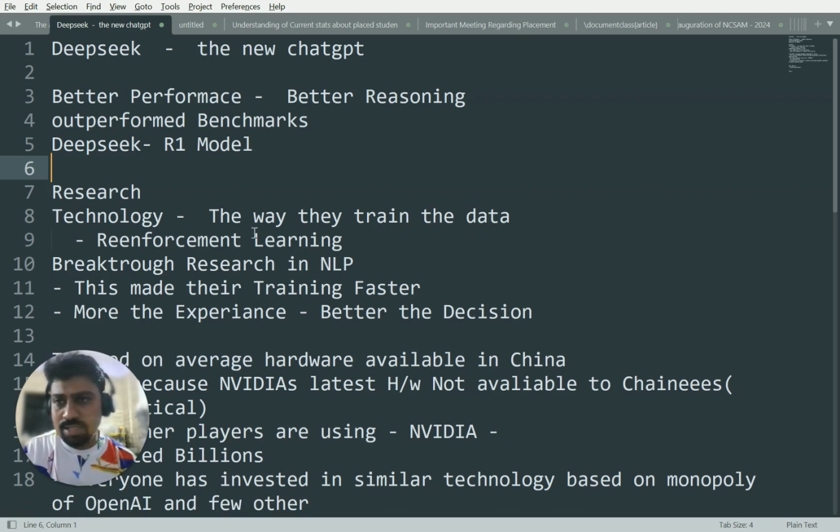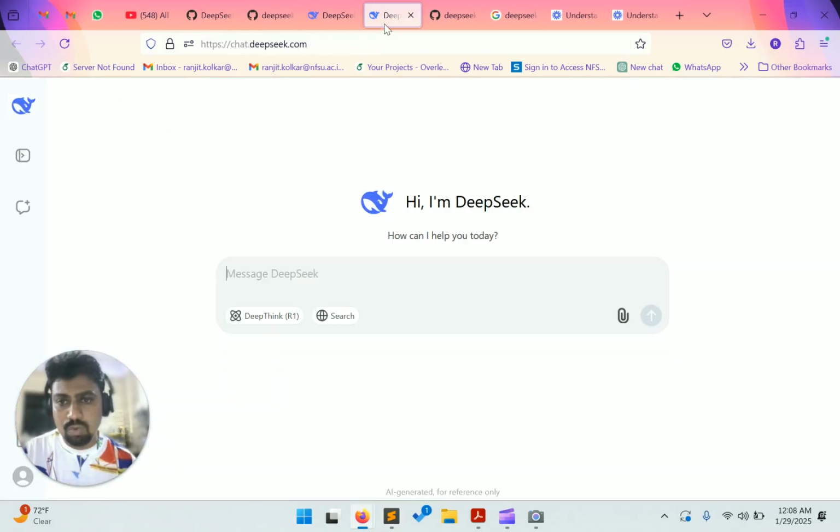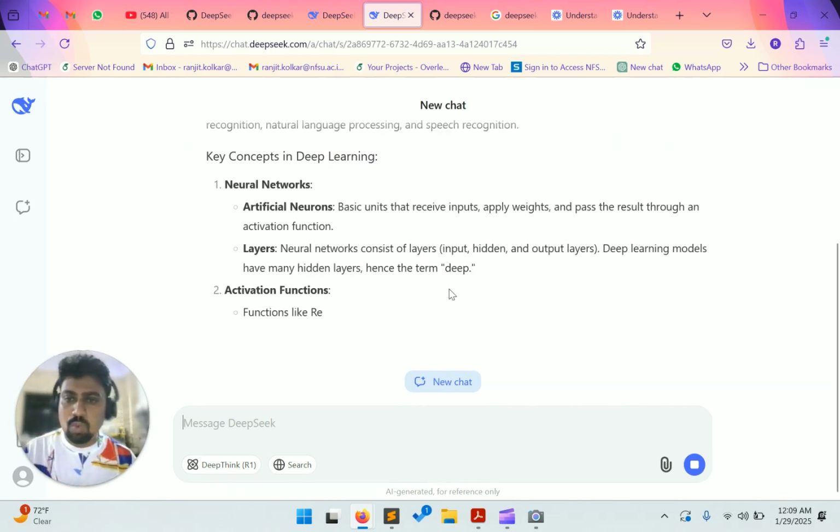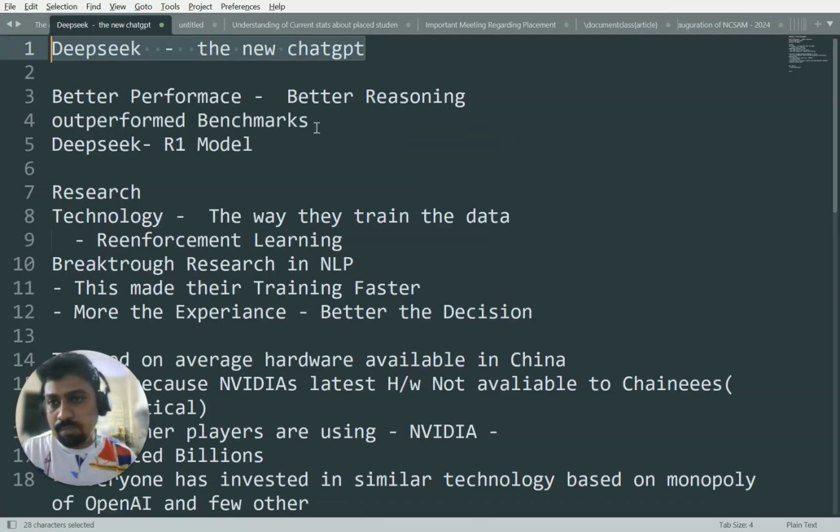Well, in simpler words, DeepSeek is a new ChatGPT. It basically looks like ChatGPT, where I will ask a question, I will prompt, and it is going to answer very similarly to ChatGPT. So this is a new ChatGPT, but why has it come into our news? That's the most important question, right?